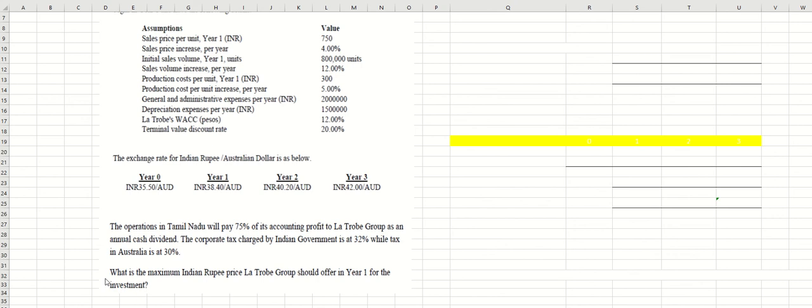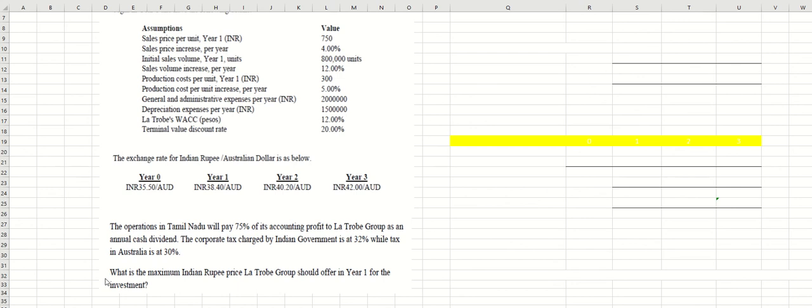It means that it should offer in year one. It is the style of international finance. When they say offer in year one, it means in year zero or the beginning of year one, to open the subsidiary. Okay. So here, what we have to do is extract all the information